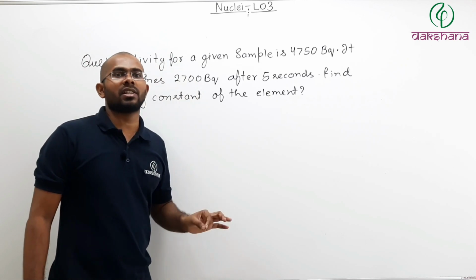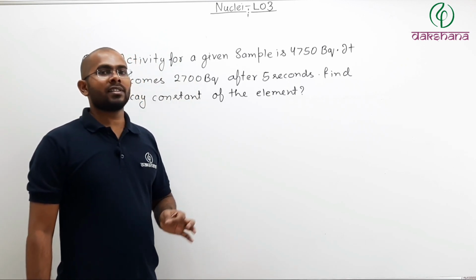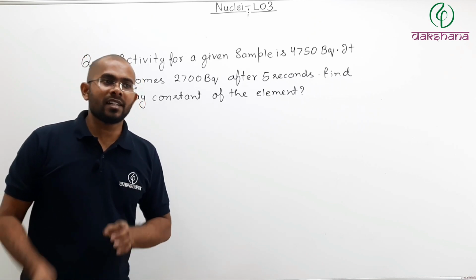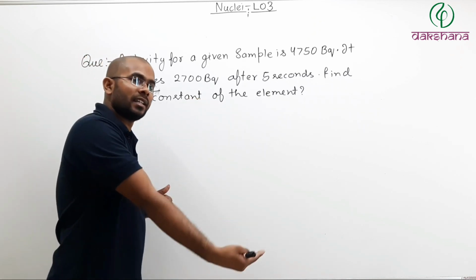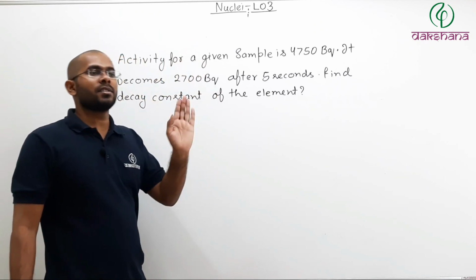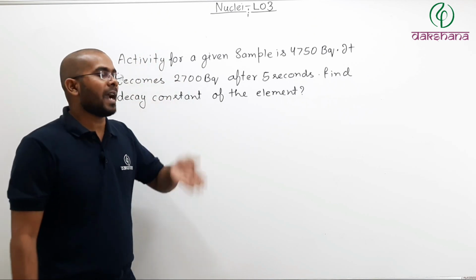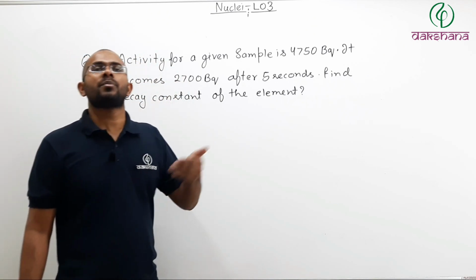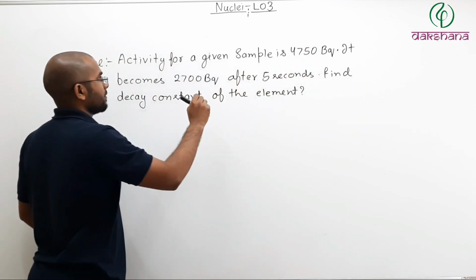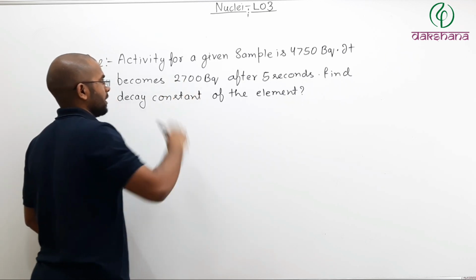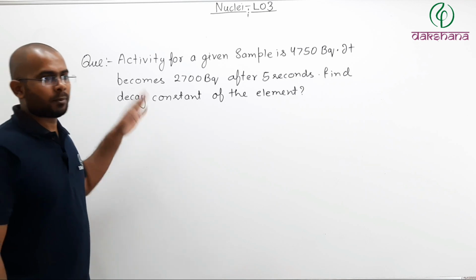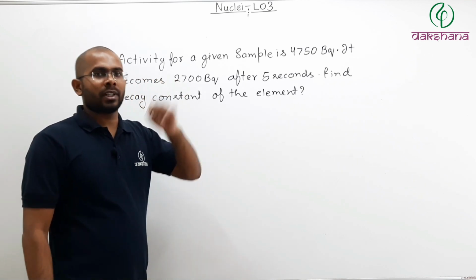Why has the number decreased? Because activity is directly proportional to the total number of nuclei present, and since nuclei are decaying, the total number of nuclei present will also go down, and since the total number of nuclei decreases, activity also decreases over a period of time. So initially at t equals 0, 4750, at t equals 5, 2700. Find the decay constant of the element. We have to find the decay constant for that particular element.